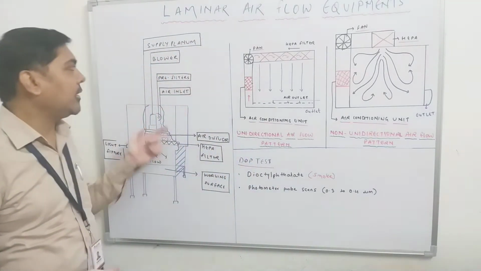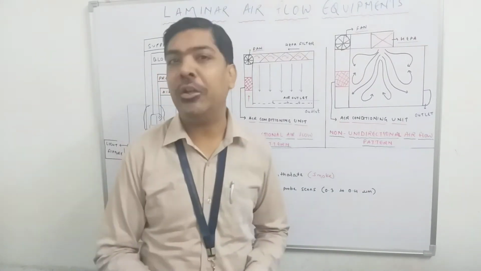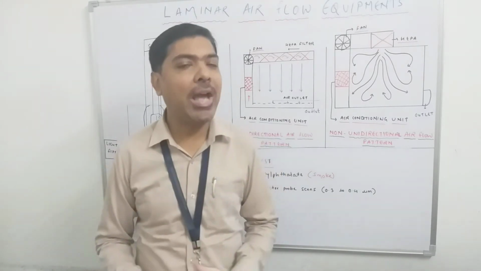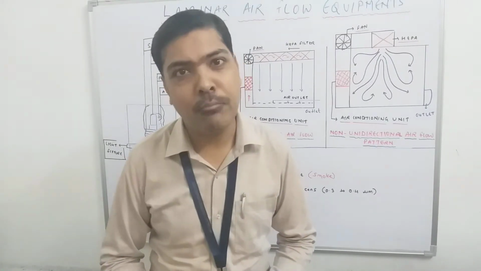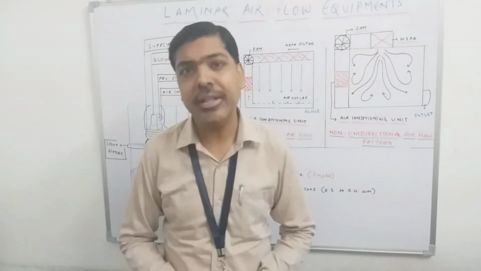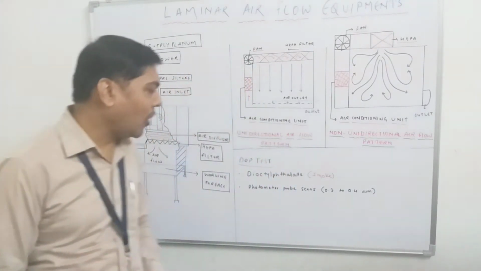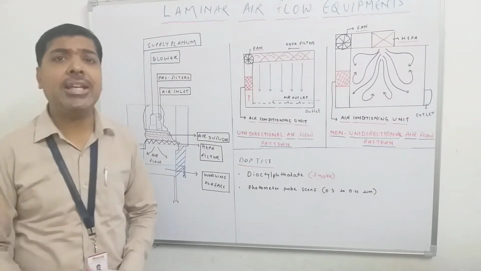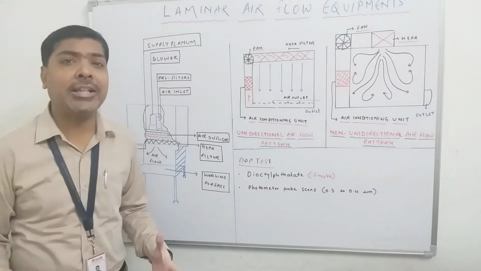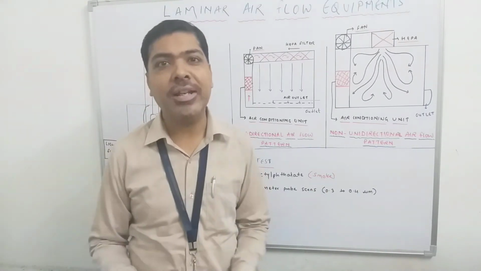In this assembly, some pre-filters are also available that help reduce the count of particulate matter before the air enters the HEPA filter. The pore size of the HEPA filter is around 0.3 microns, which assures that no microorganism can pass through it. So in short, this is the area where we can perform aseptic transfer or any aseptic experiment, because in this area there is no microbial contamination.